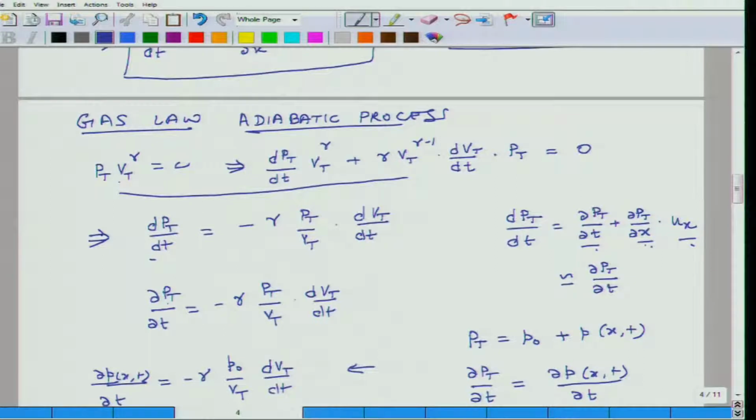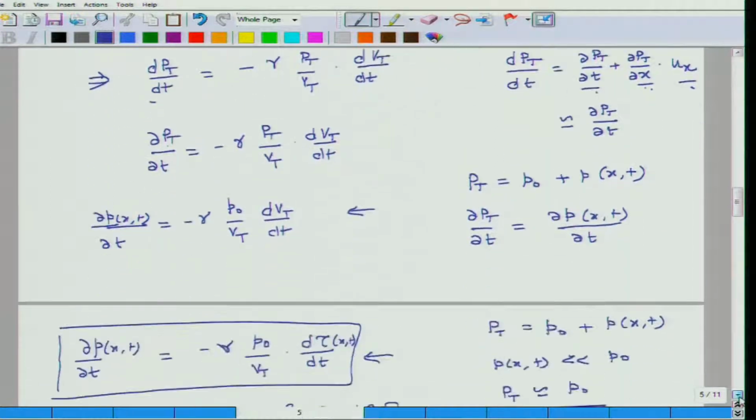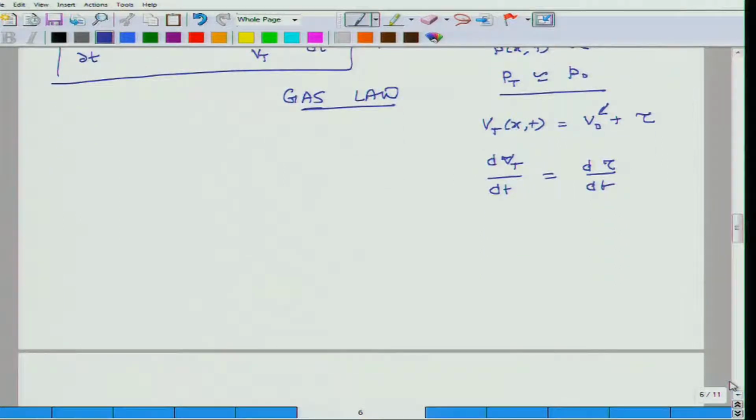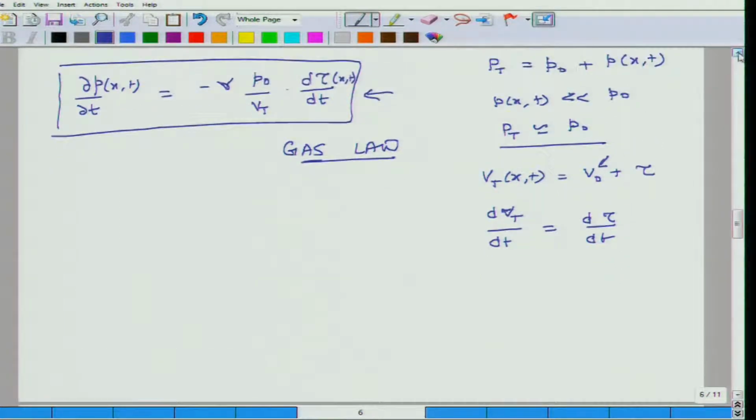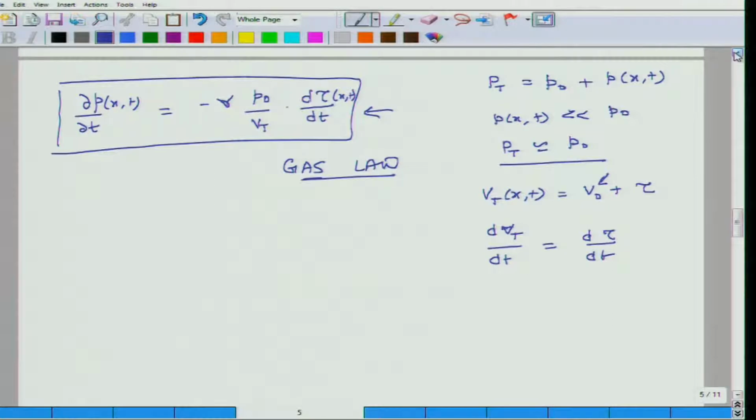Here we started with Pt Vt to the power of gamma equals C, but if reality said it was an isothermal system, we would have started with a different equation.